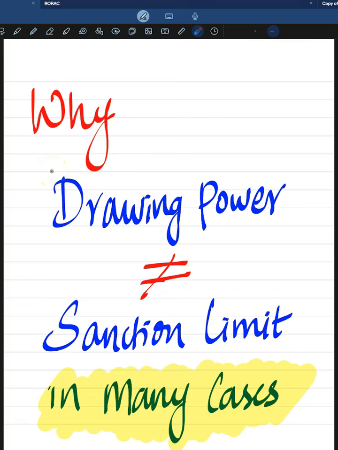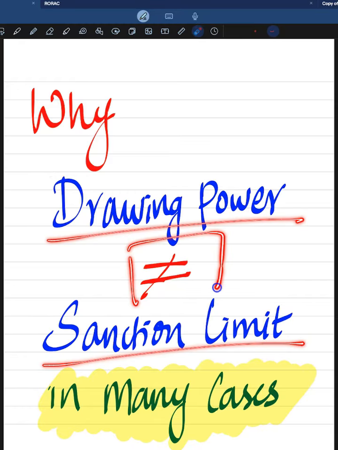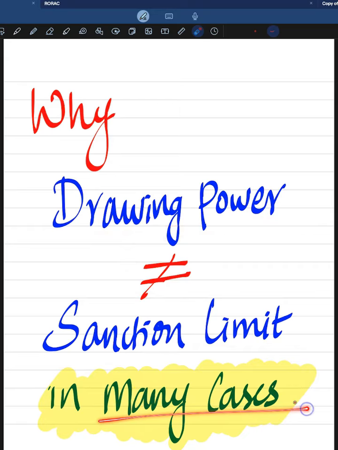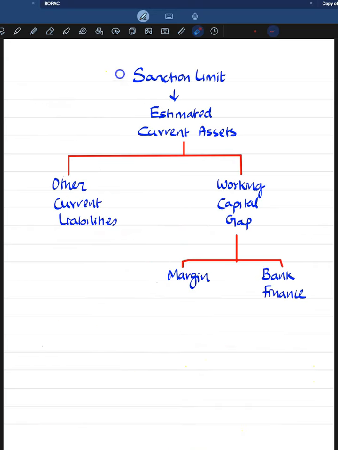In this video, let us talk about the greatest challenge faced by the bankers as well as borrowers when it comes to working capital lending. The challenge is why drawing power is not equal to sanction limit in many cases. For that, we have to understand how the working capital limits are basically sanctioned.